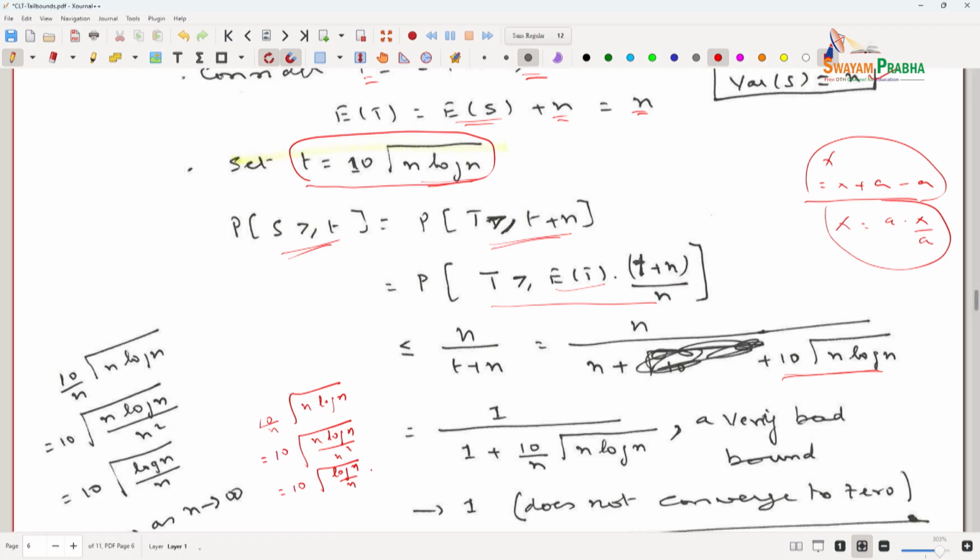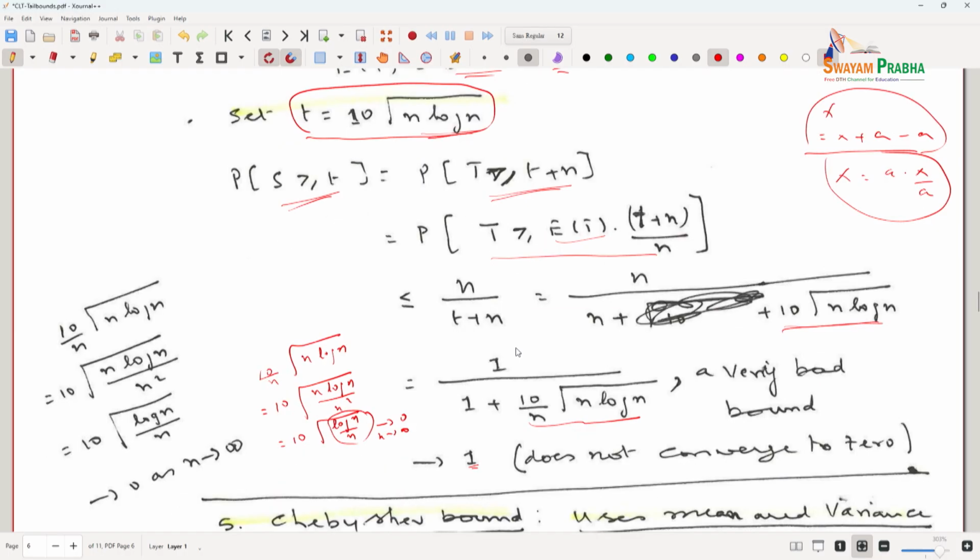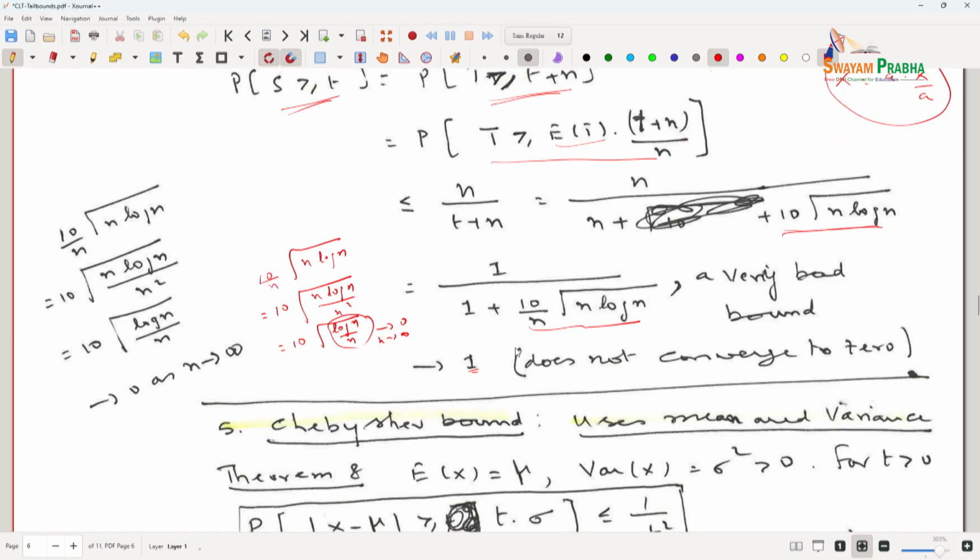You should all know log n divided by n goes to 0 as n tends to infinity. Therefore, this term, 10 times this, goes to 0 as n goes to infinity. So, that tends to bound 1. So, this does not converge to 0. You can readily see this does not converge to 0.